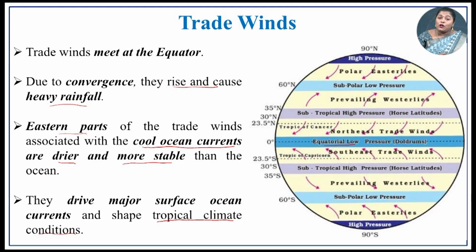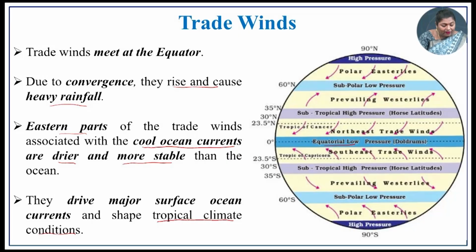So, what happens here? This region receives heavy rain and thunderstorms. The trade winds also meet in the equatorial low pressure belt. Due to the convergence, they rise and cause heavy rain in this region. And in the eastern part, the trade winds are associated with cool ocean currents, which have the characteristics of being drier and more stable.